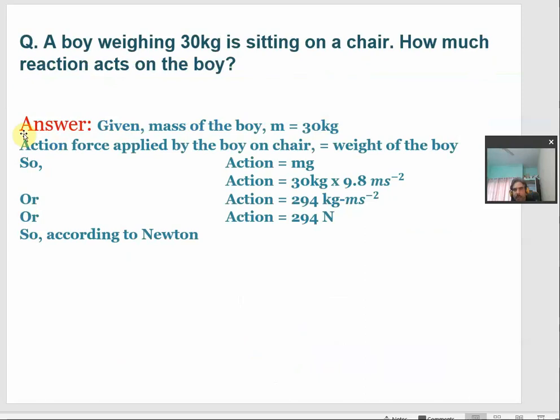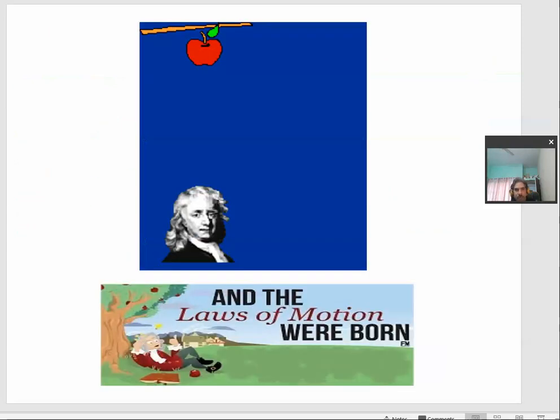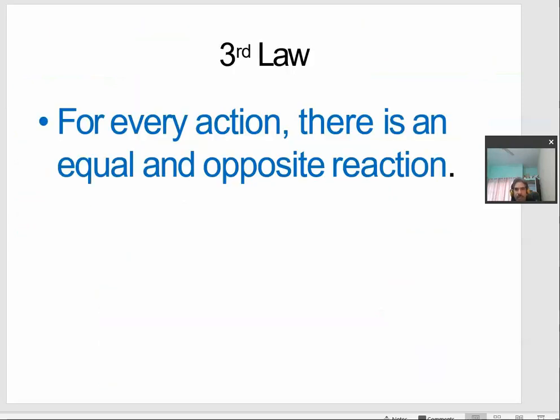Here it is a simple question, but you can just ignore it for the point. Now we come to the third law given by Newton regarding the motions of the objects. This is a very popular law. It is also called the action reaction law, or the law of interaction, as we have discussed in the initial class. So, what does this third law of Newton say about the motion of an object? It says that for every action there is an equal and opposite reaction. Now, what are these action and reaction?